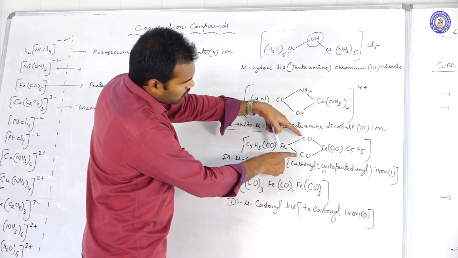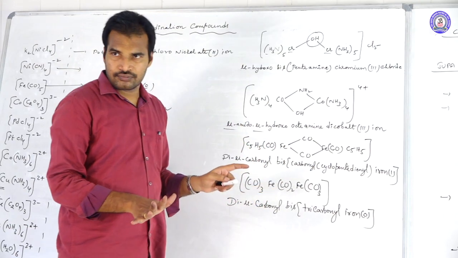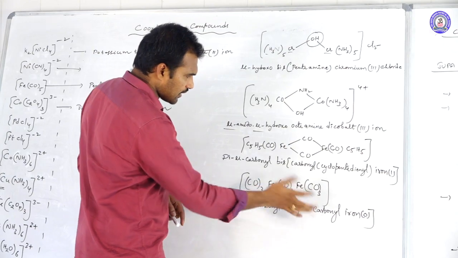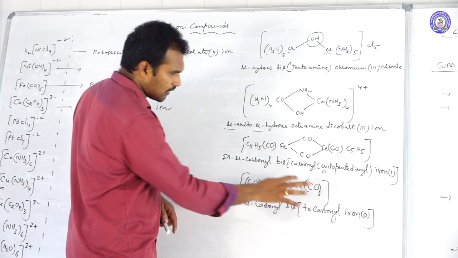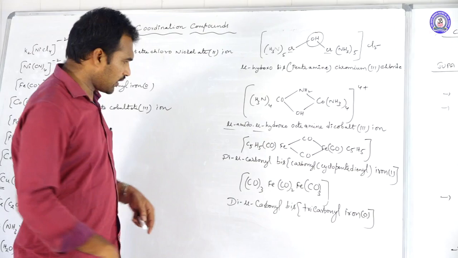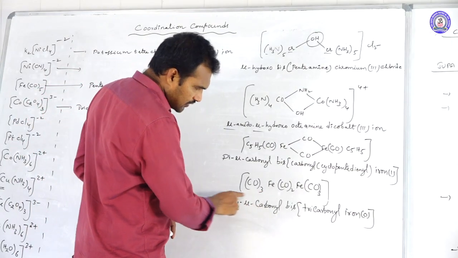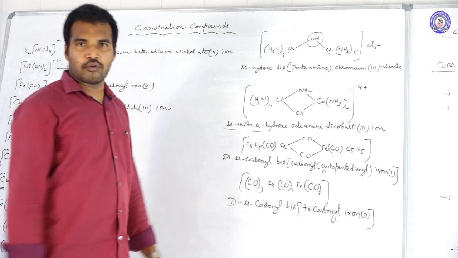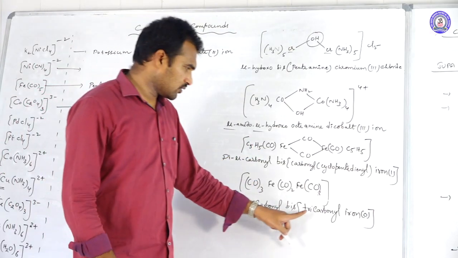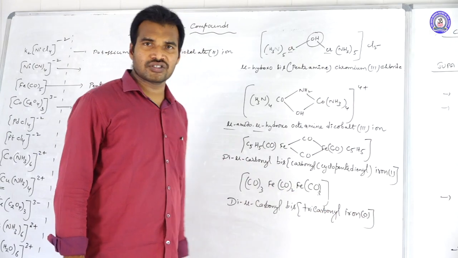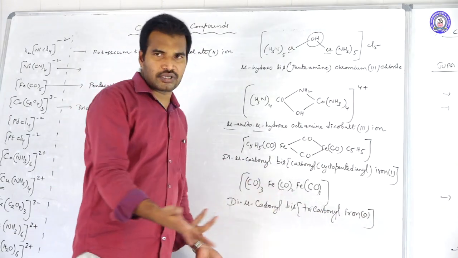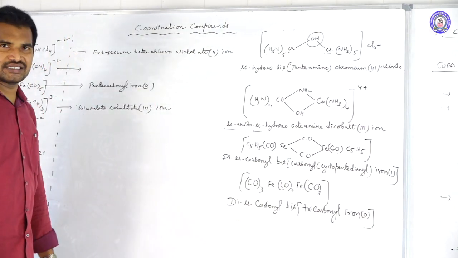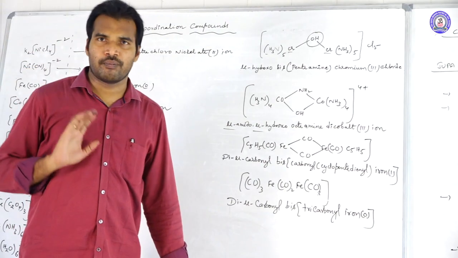Here, instead of writing like this, I have written like this, that's it. So dimu carbonyl, both sides are same. Here Fe(CO)3, Fe(CO)3. So what can you write? Dimu carbonyl, bis, how many are there? Tricarbonyl iron. Bis tricarbonyl iron. And what is the oxidation state? All carbonyl groups are there, so 0 will come. Like this we can write IUPAC names for polynuclear complexes.